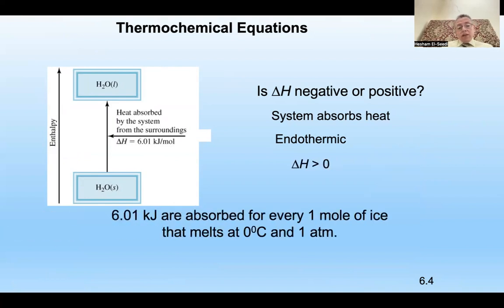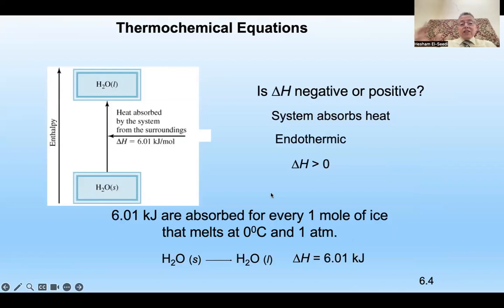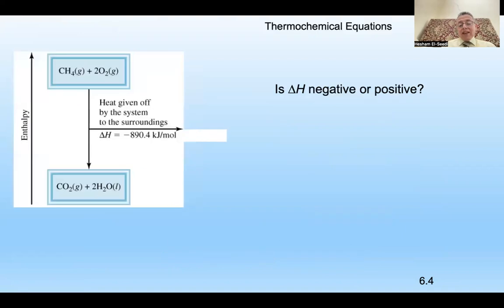That's why 6.01 kJ are absorbed for every 1 mole of ice that melts at 0 degrees centigrade and 1 atmosphere, right? That's why in such countries, when the temperature goes to 0, it starts to melt automatically. So solid water will give you liquid water at delta H 6.01. This is the energy absorbed or needed in order to melt it.